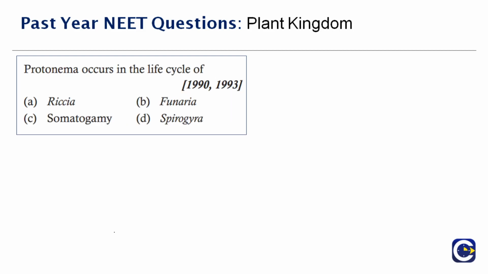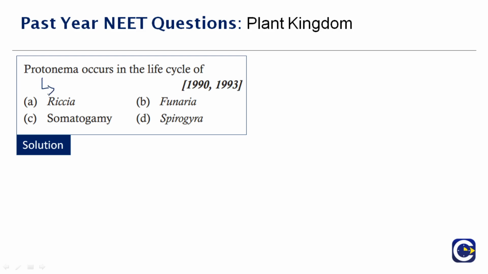Okay, now let's move to the next question here. Look at this question. Protonema occurs in the life cycle of dash. So this question was asked twice, in the years 1990 and 93. Okay, so what is protonema? You should know that, right? Protonema is a thread-like chain of cells. So how can you describe protonema?